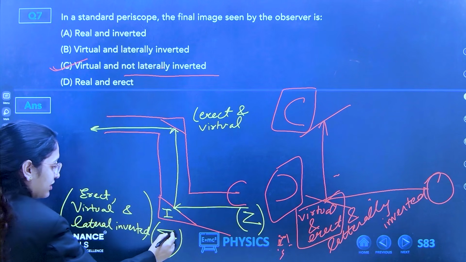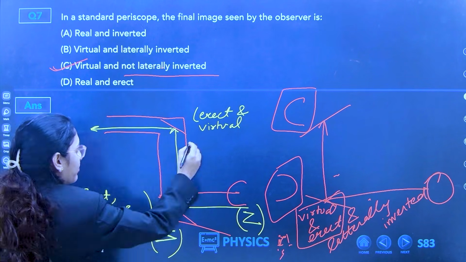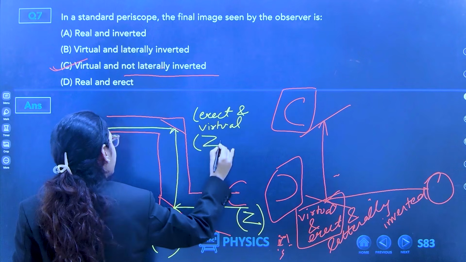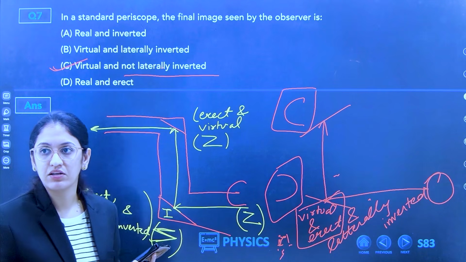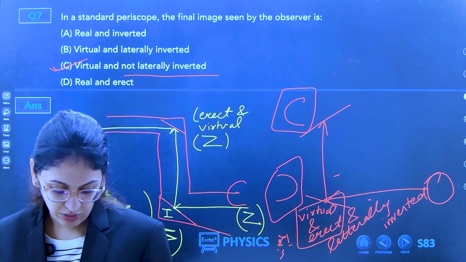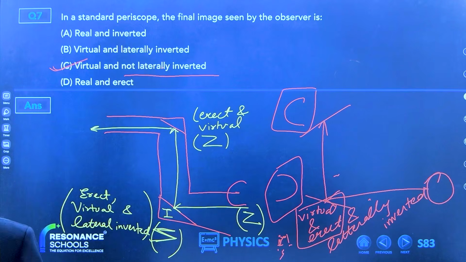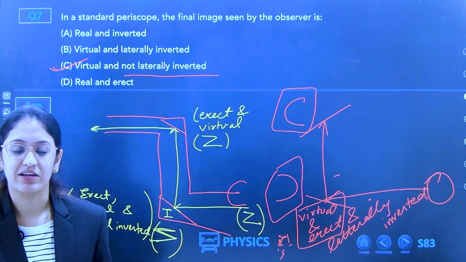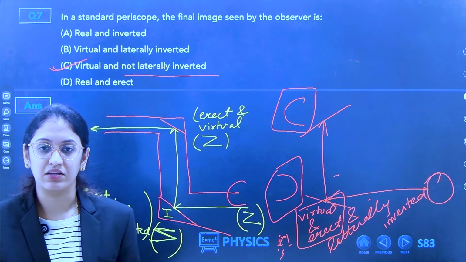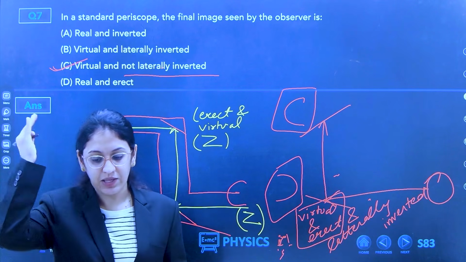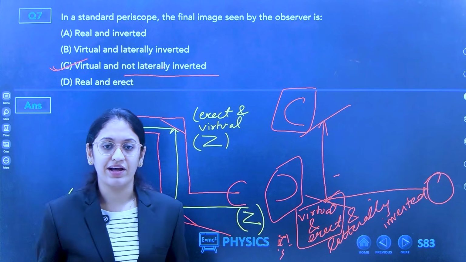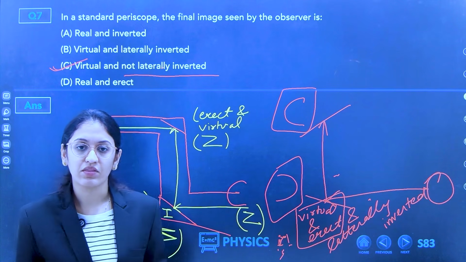So this Z will be converted again to this Z, same like the object. Erect is standing straight, the way I am standing. Inverted is if my head is down and legs are up. Then that is inverted.